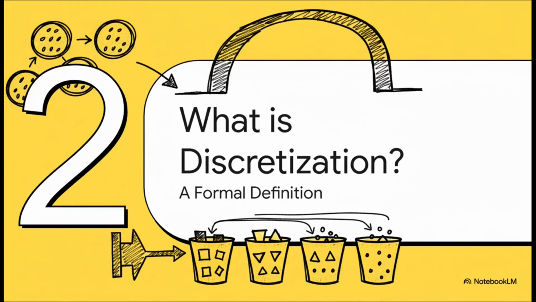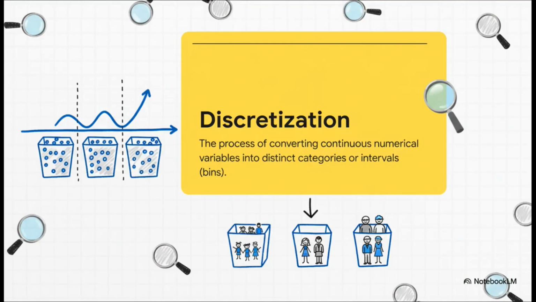Now, this really powerful process of grouping, it isn't just some informal trick we do. It's a formal, absolutely essential step in preparing data. So let's go ahead and give it its official name. The technique is called discretization. It's a bit of a mouthful, I know, but formally, it's just the process of taking continuous numbers and turning them into distinct categories. And in the data science world, we often call those categories or groups bins, just like we binned those ages into groups.